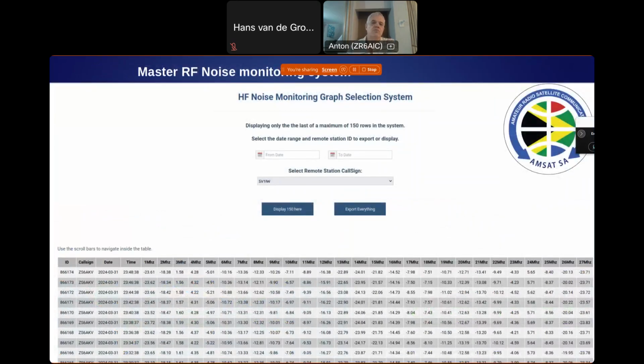In the master server, we have the capability to download the raw data without a calibration factor applied to it, so that you can apply your own calibration if need be. You can select the start and end date and then the station of interest. If you say display 150, it will just show it underneath here, so you can quickly have a view of the data. Okay, it looks fine. I actually want to export it, so you click export, and it will download the whole file for you. Then you can get all the data for that period that you have selected.